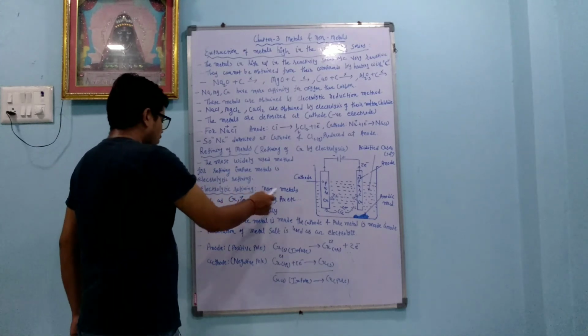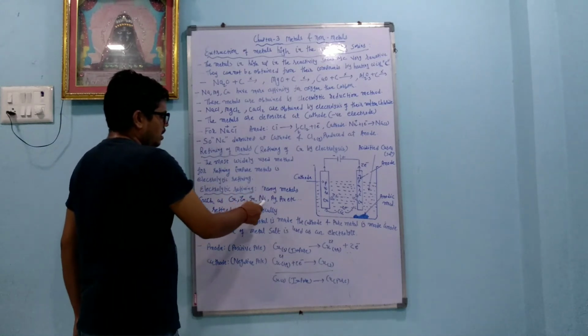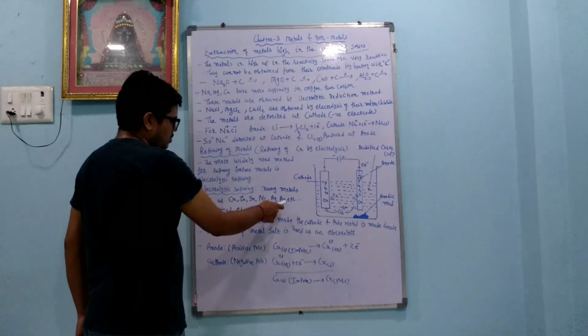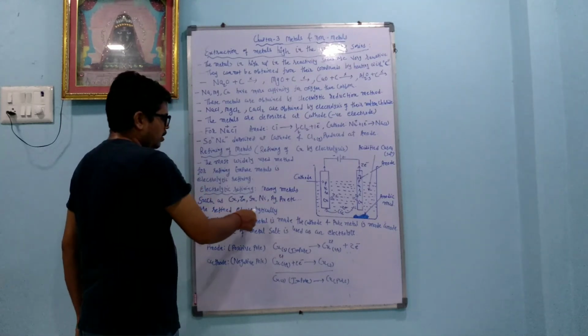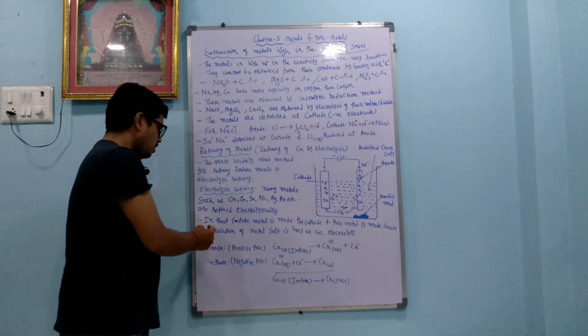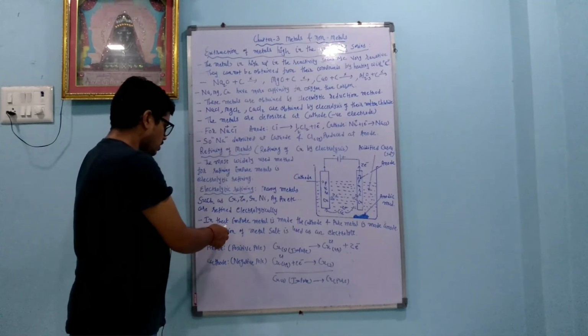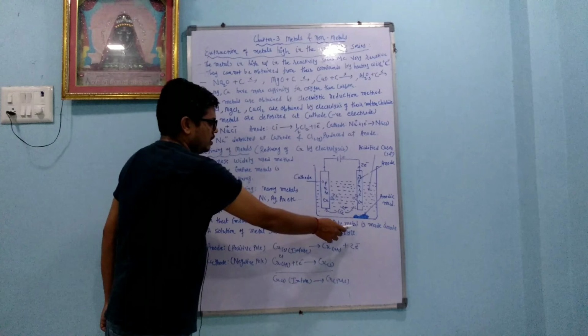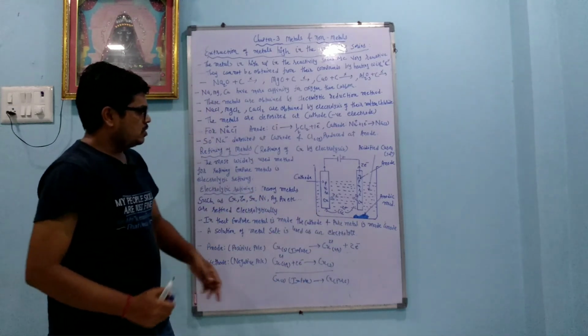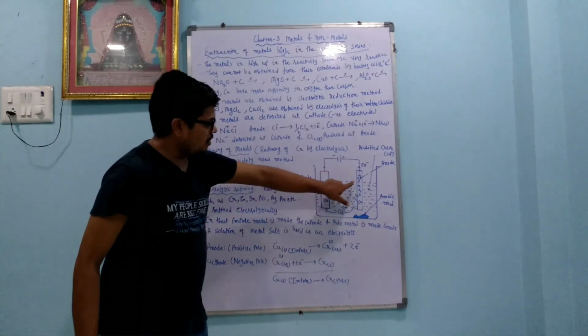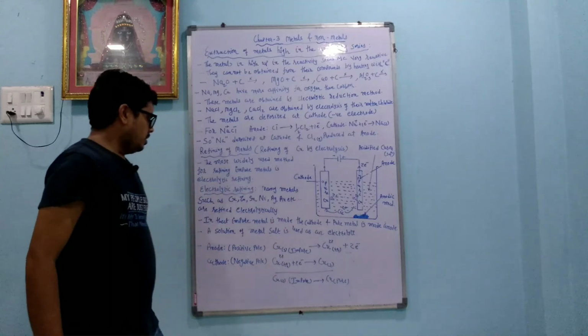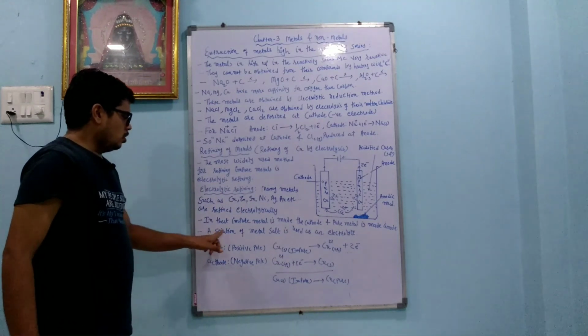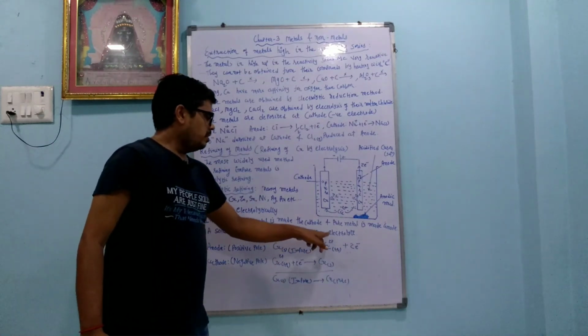Many metals such as copper, zinc, tin, nickel, silver, gold, etc. are refined electrolytically. The impure metal is made the anode and the pure metal is made the cathode. So you can see that the impure metal is connected with the anode and the pure metal is connected at the cathode. A solution of metal salt is used as an electrolyte.